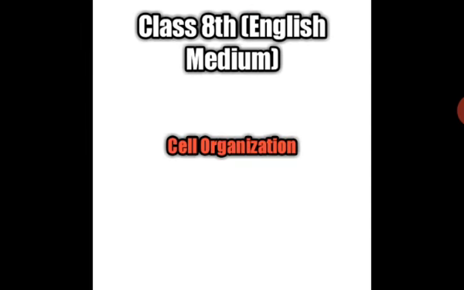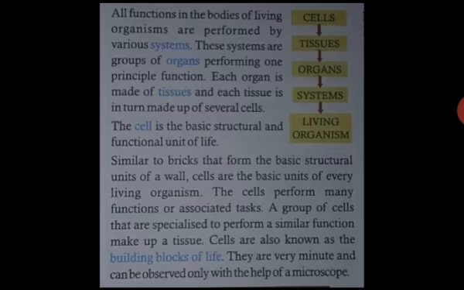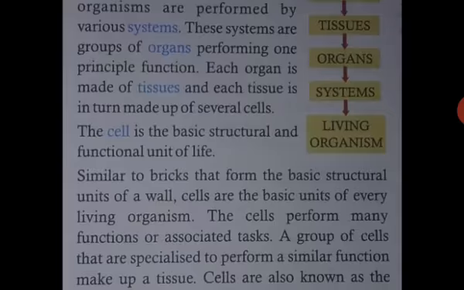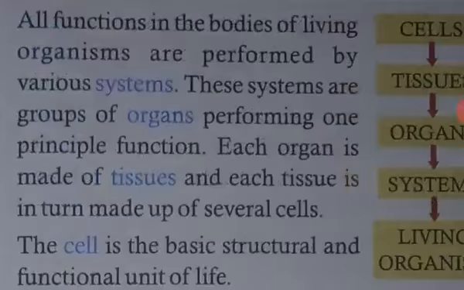Good morning, students. Today we will start the new chapter, and that is cell organization. All living organisms show different degrees of organization in the living world.